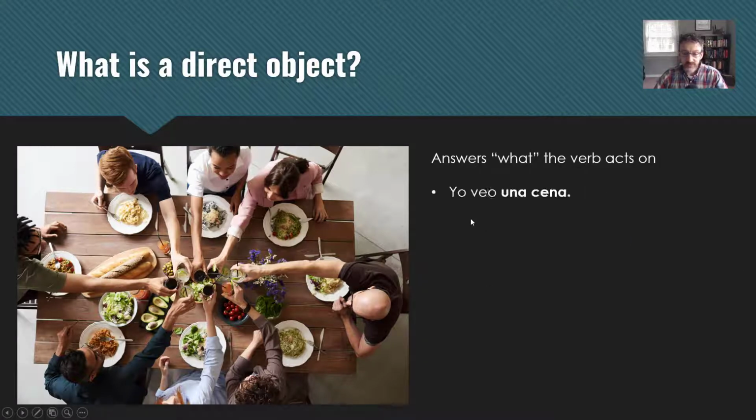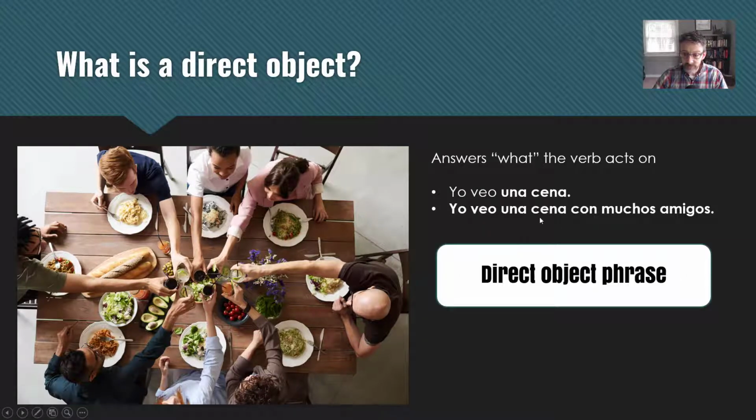Okay, so if I have this, yo veo una cena, I see a dinner. That's a simple sentence. I've got a subject, I've got a verb, and I've got a direct object, una cena. So the point I'm making in this slide is that the direct object can be a word, in this case, una cena, but it can also be a phrase. So it can be a direct object phrase. Yo veo una cena con muchos amigos. That is a direct object phrase. Una cena con muchos amigos.